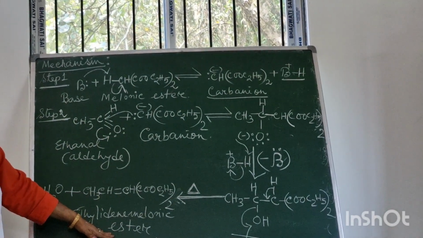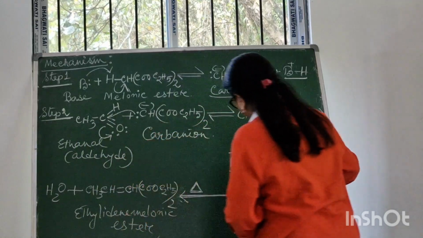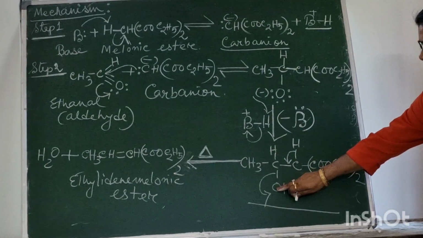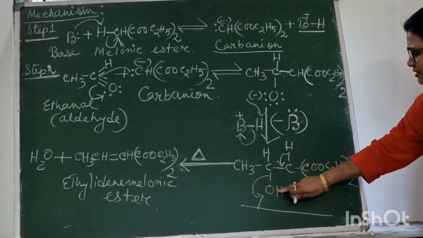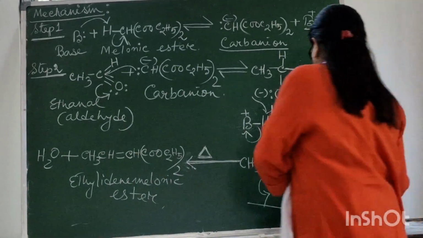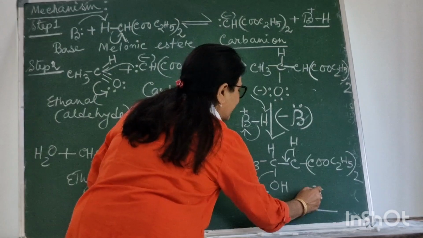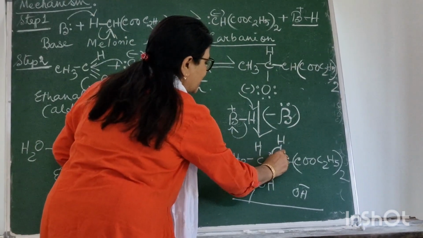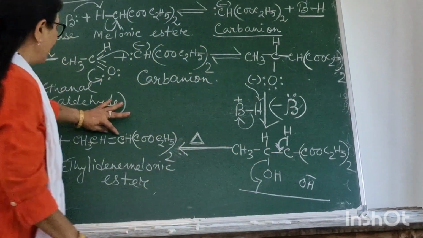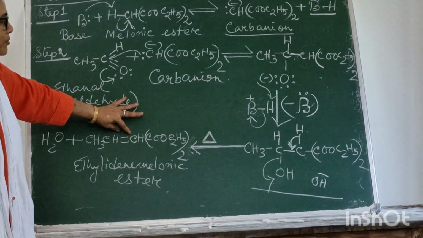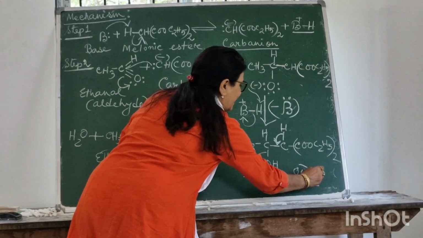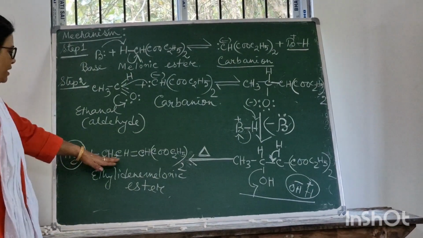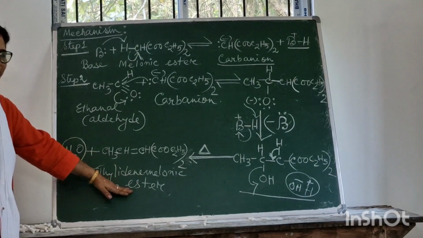In the ethylidene malonic ester, the double bond between carbons forms like this. We know that oxygen is more electronegative than carbon. It captures the electron pair towards itself, so it forms OH minus, and this is the proton. The electron pair comes to this carbon, that means carbon will be double bonded, that means a pi bond forms here. Then this OH and H plus both form water. In the second step, we get the ethylidene malonic ester.